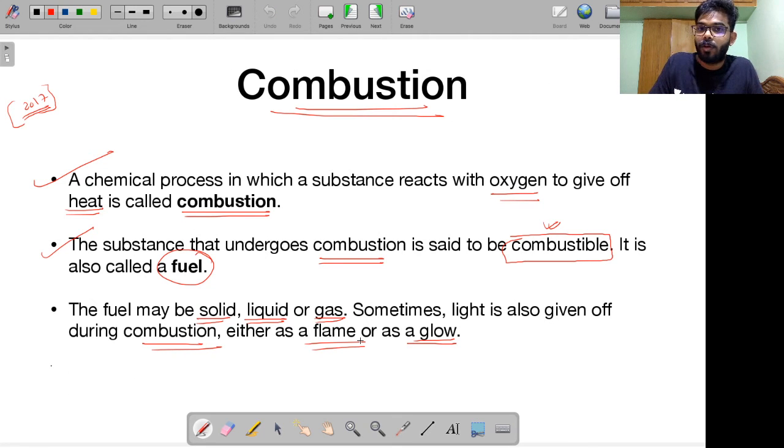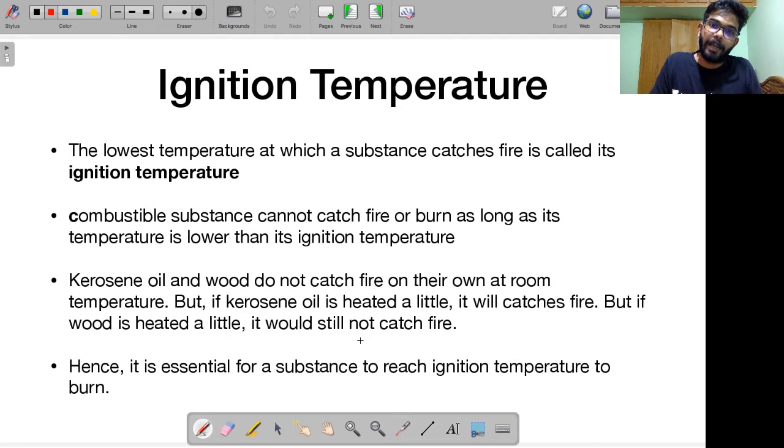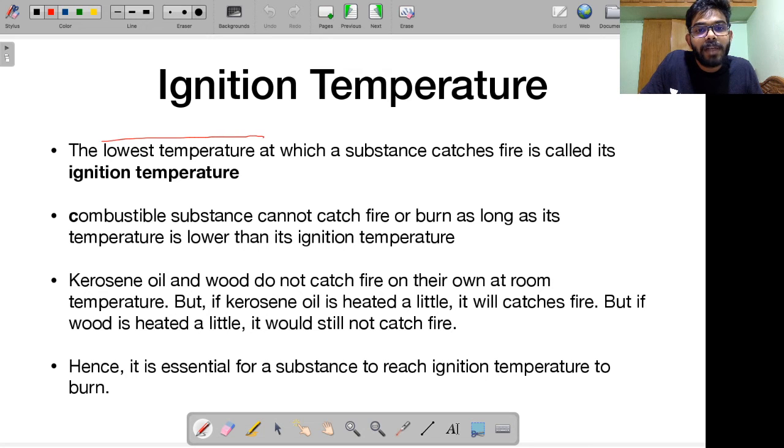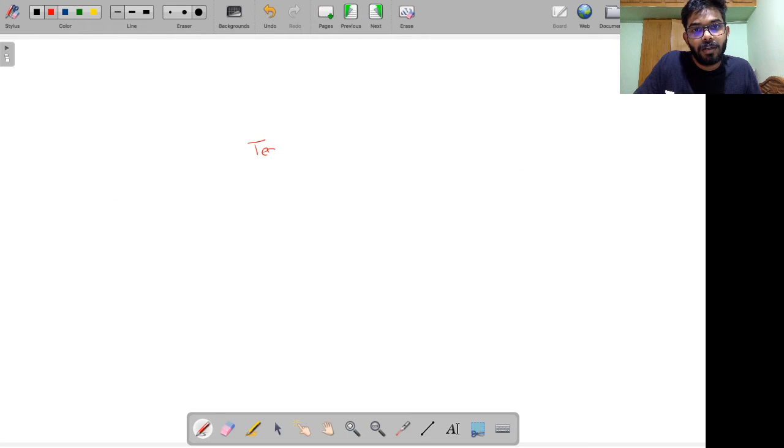Let's now talk about another concept. It is called ignition temperature. Alright. Ignition temperature basically is the lowest temperature at which a substance catches fire. You have a substance. It is catching fire at 30 degrees centigrade. Below 30 degrees centigrade, it will not catch fire. Just at 30 degrees centigrade and above, if it catches fire, then that 30 degrees centigrade is called the ignition temperature. So if you want to write it like this, the temperature at which it catches fire, let's say 30 degrees centigrade, will be called the ignition temperature.